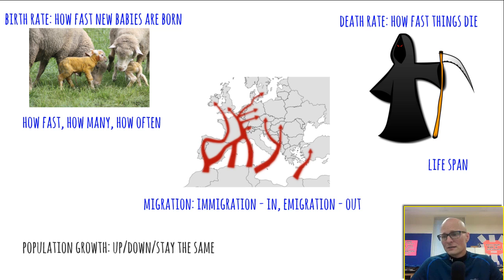Death rate is how fast things die. An animal has a lifespan. Does it typically live a day, a week, a year, 10 years, 100 years? And death rate also includes predation and disease and anything that causes organisms to die. The balance between birth rate and death rate affects growth. Also, outside of birth and death, organisms can migrate. Immigration, organisms can move into an area, and emigration, they can move out, which affects the population size.